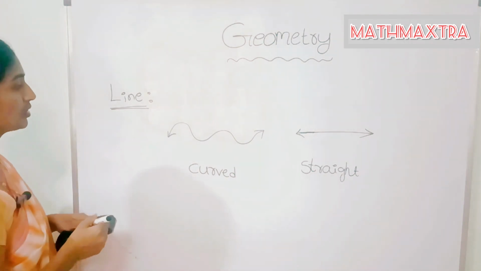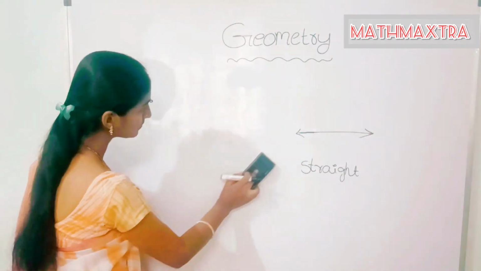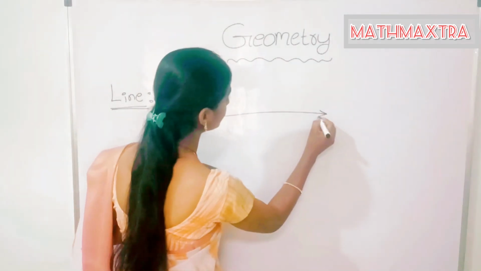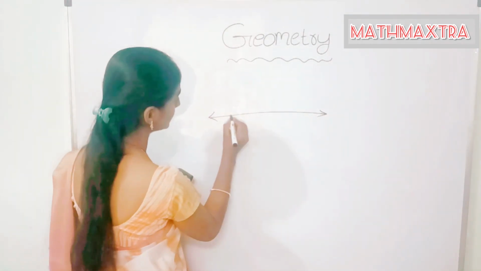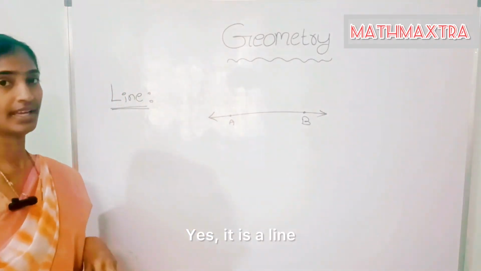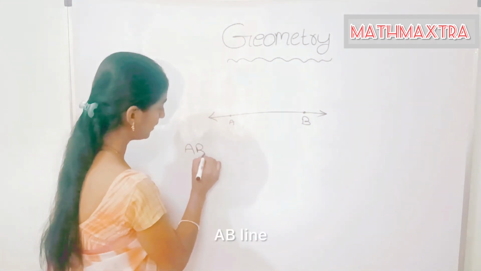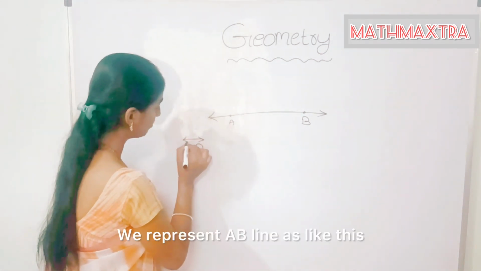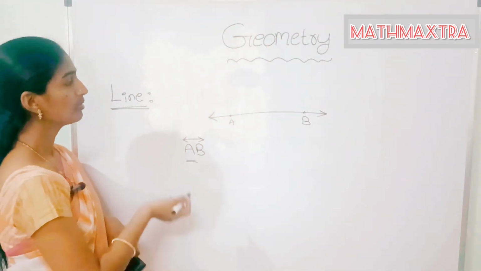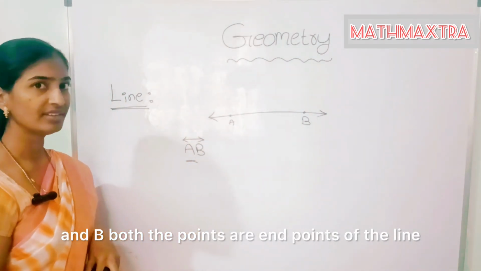Okay, so how do we represent a line? See, take this line. Yes, it is a line. So we call it line AB. We represent line AB like this. Does it mean that A and B are both endpoints of the line?